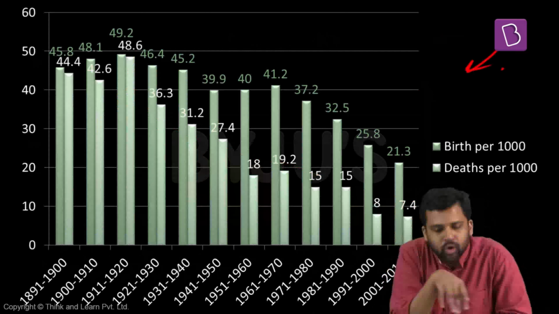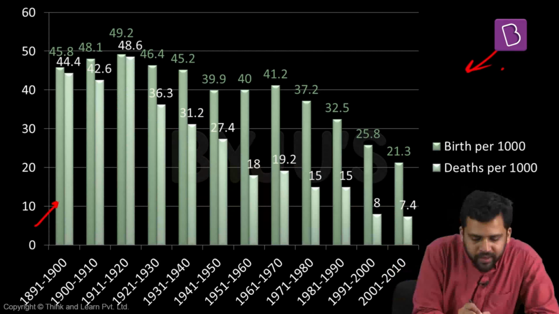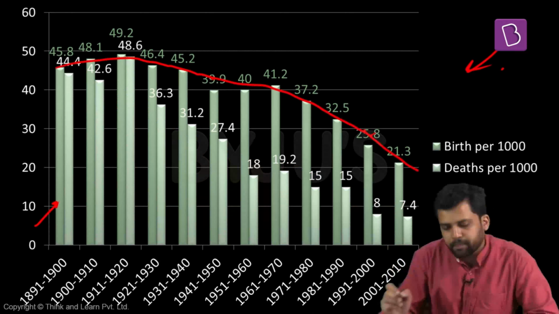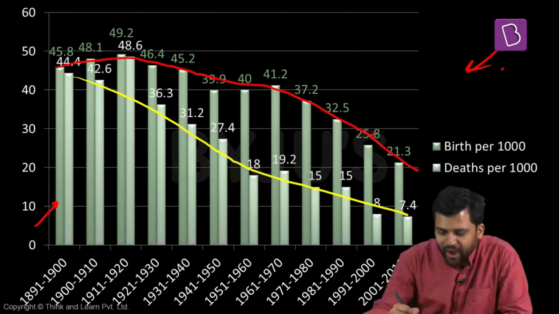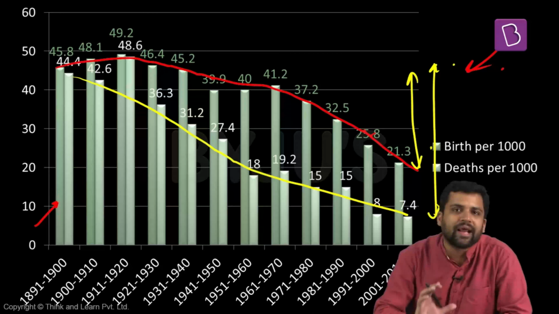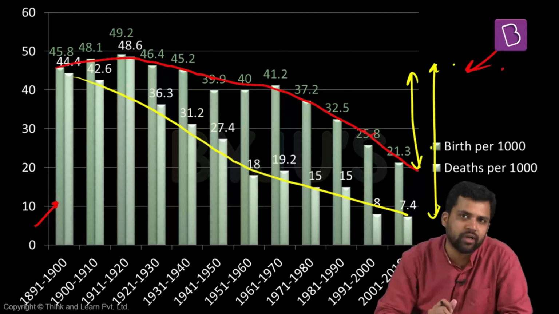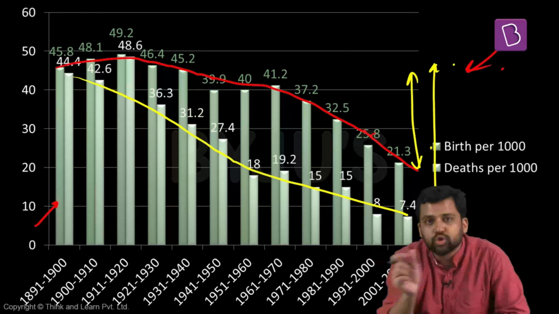This particular illustration helps you understand both the dimensions. The darker green-gray shade that you see, that is basically the birth rate. So birth rate has changed like this, while the death rate has changed like this. Birth rate has not had a significant decline, while the death rate has changed more. So this is something you should realize. And we already discussed this before. Why does death rate decline drastically? Death rate is more impacted by technological factors. Birth rate is more impacted by social cultural factors. Technological factors are the material part of culture. Social cultural factors are the non-material part of culture.